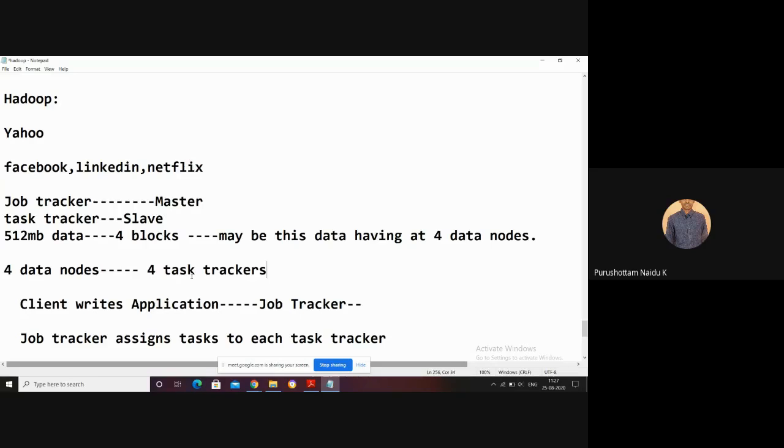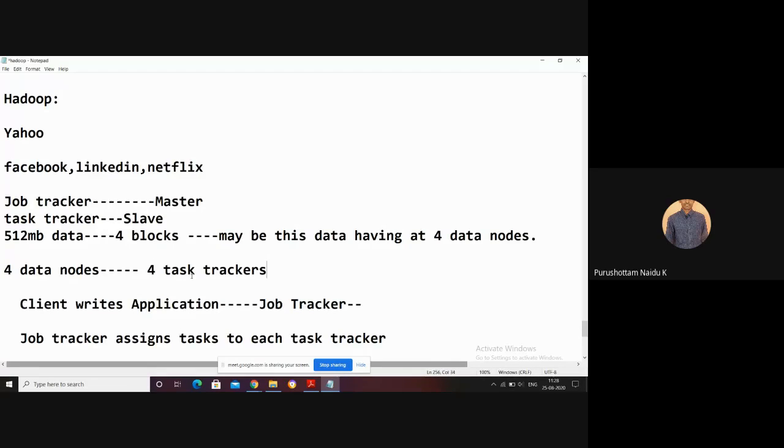Just remember, the number of data nodes that contain the actual data equals the number of task trackers. To each and every task tracker, the task is assigned by the job tracker.